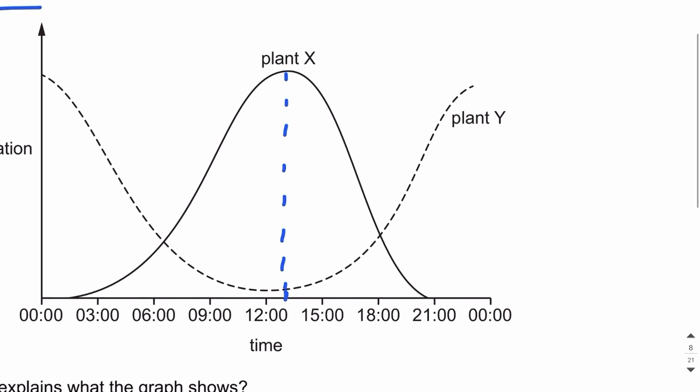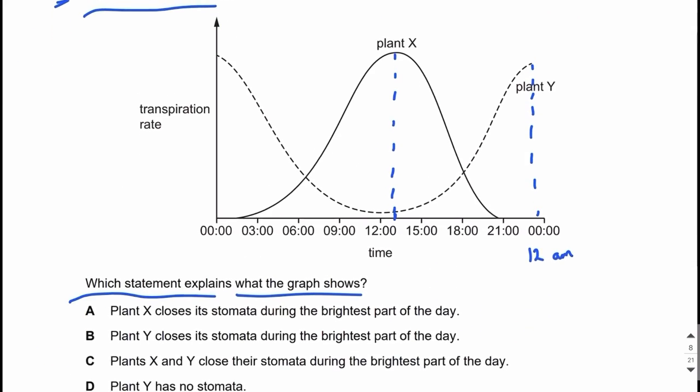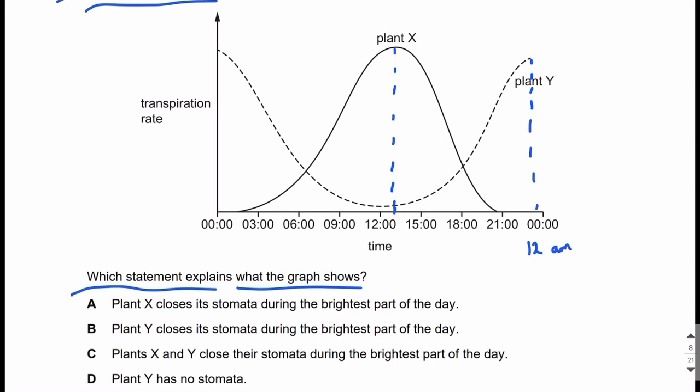And plant Y has a maximum rate of transpiration near 0000, that is 12 a.m., that is midnight, right? So which statement explains what the graph shows? You need to know that transpiration occurs via stomata, and maximum rate of transpiration means that most of the stomata are open, or we can say all the stomata are open.